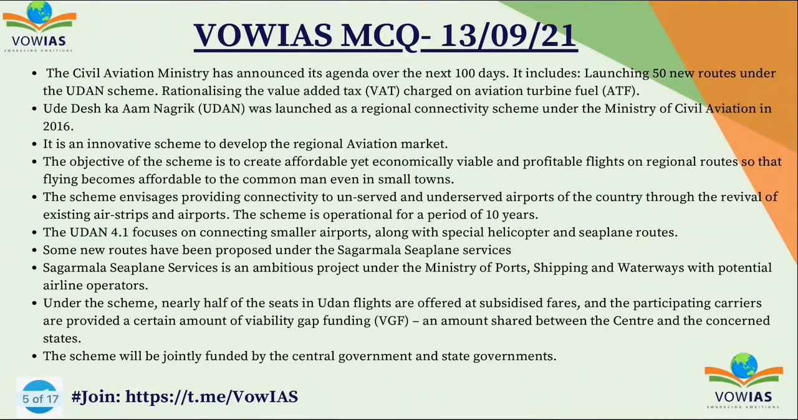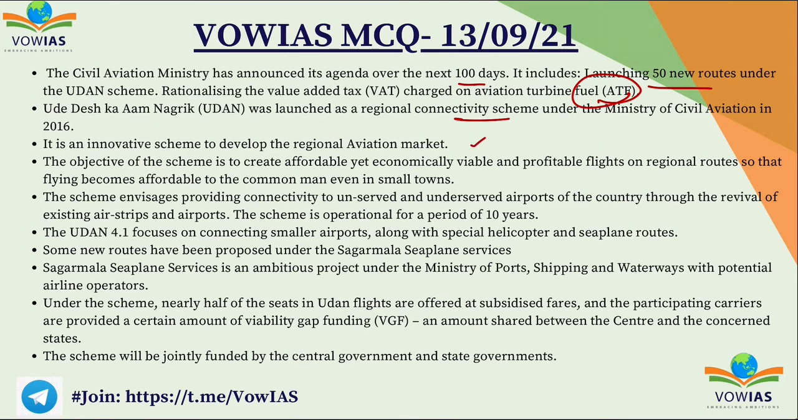So the Civil Aviation Ministry has announced its agenda over the next 100 days, and that includes launching of 50 new routes under the UDAN scheme, rationalizing the value added tax, that is VAT, which is charged on the ATF, that is aviation turbine fuel. UDAN means Uday Desh Ka Aam Nagrik, and it was launched as a regional connectivity scheme by the Ministry of Civil Aviation. It is an innovative scheme to develop the regional aviation market. So developing regional aviation is one of the main aims.